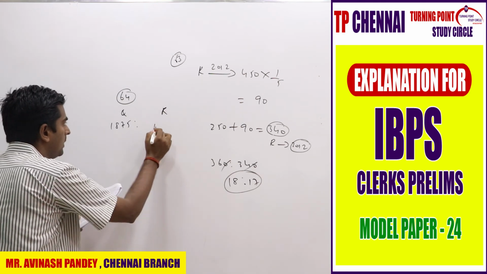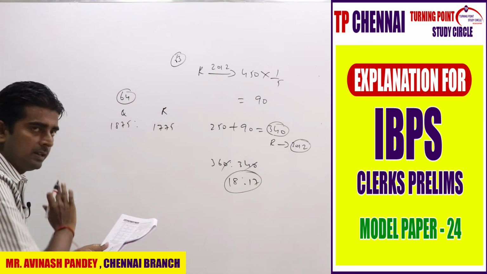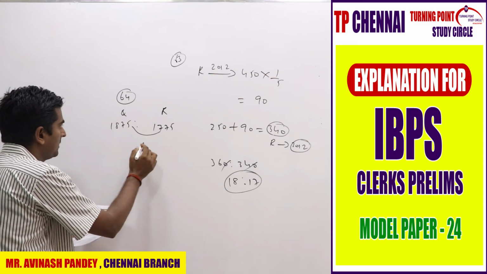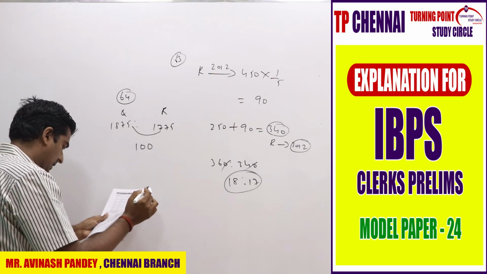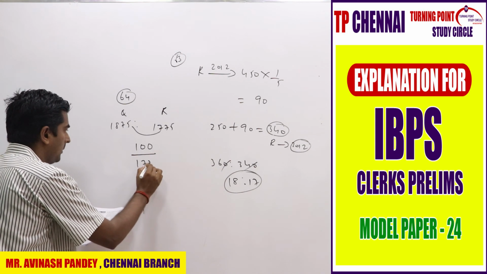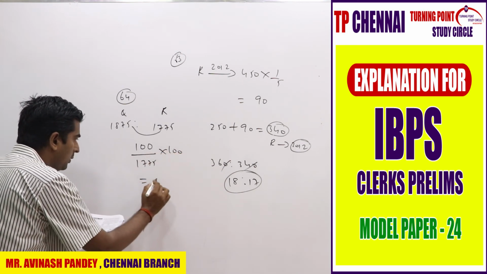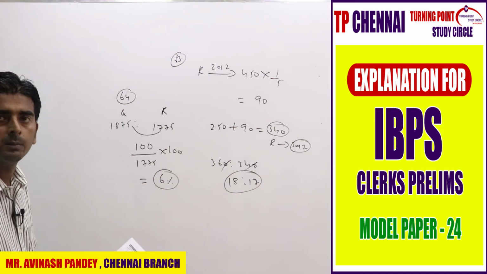You will get 1775, right? So now the average is there, no need to divide by 3, right? So how much gap is there? When you subtract this number, 100 divided by 1775 into 100. When you do this, approximately your answer is 6%. That is what they are asking, approximately. So the answer is the fifth option.